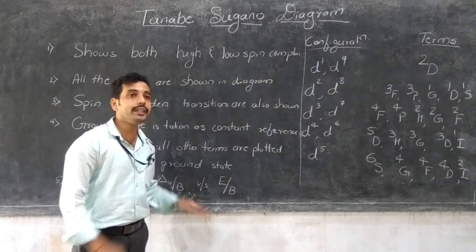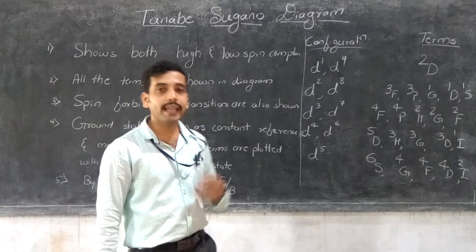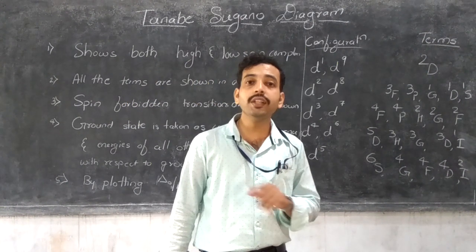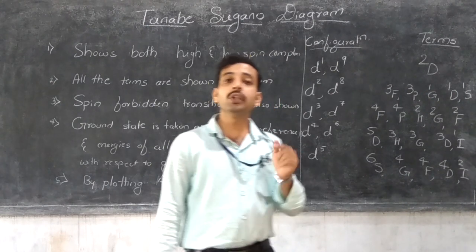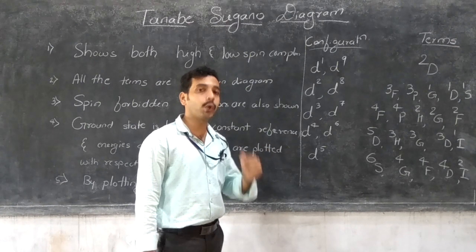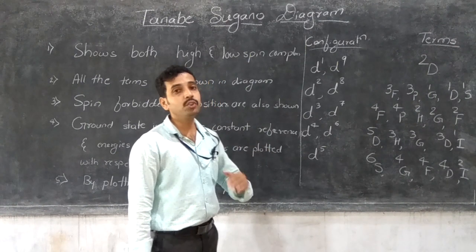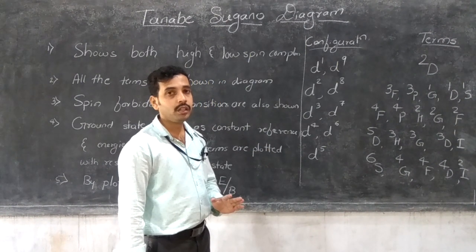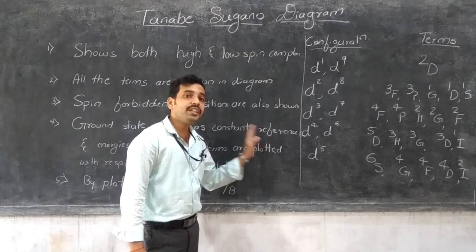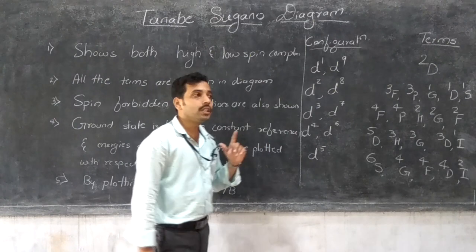That means delta naught by B is taken as the abscissa and E by B as the ordinate, and we can plot the graph. Here, the lowest spectroscopic term is considered as the ground state energy. For plotting this, we must know the terms involved.